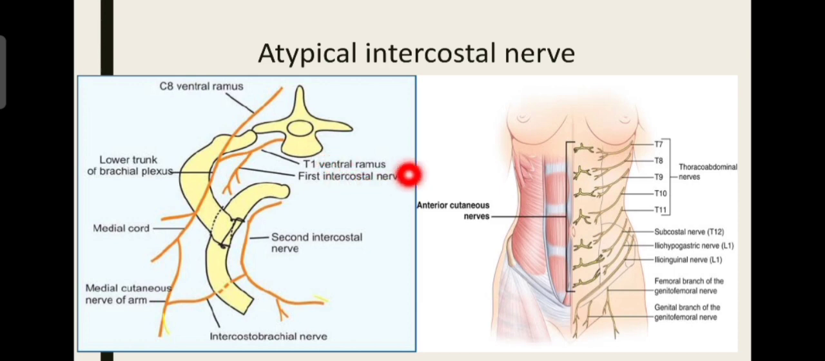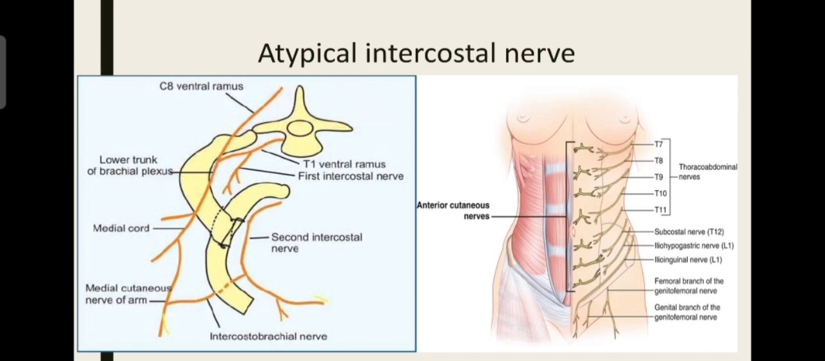See, we know that the first spinal nerve, that is the first thoracic spinal nerve, which is T1. After emerging, it goes and joins with the lower trunk of brachial plexus. Since it is a constituent of the brachial plexus, its intercostal part is so small and does not have any significant function. Also, it supplies outside of the thoracic cavity, that is towards the upper limb. So it came into the atypical intercostal nerve. So T1 gives a branch to the lower trunk of brachial plexus.